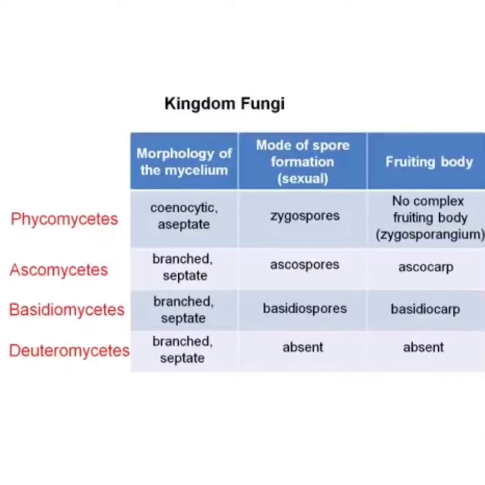Kingdom fungi can be further divided into 4 groups based on morphology of the mycelium, sexual spores, and fruiting body. These are Phycomycetes, Ascomycetes, Basidiomycetes, and Deuteromycetes. Let's do it one by one.